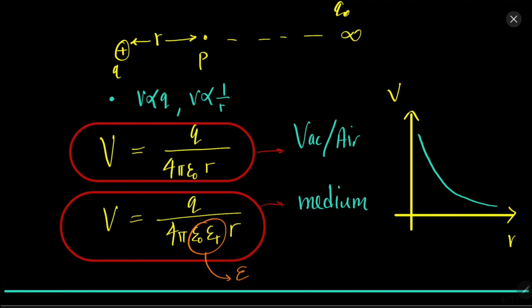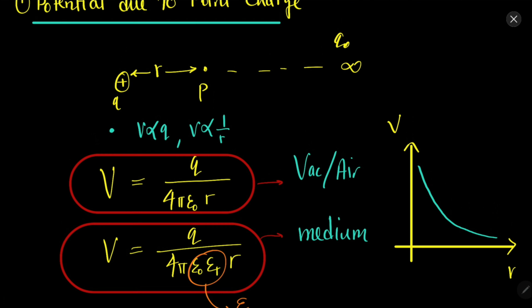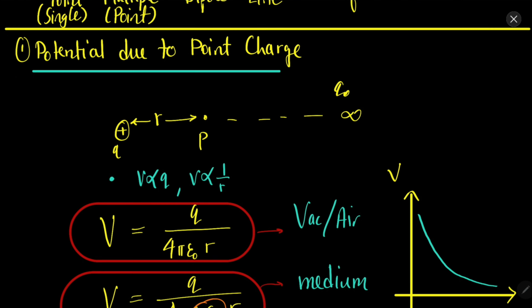Now you can represent this with a graph. What is the variation of potential with distance r? It decreases as 1 by r. So it will form a rectangular hyperbola. This graph is called the rectangular hyperbola. So the graph looks like this.